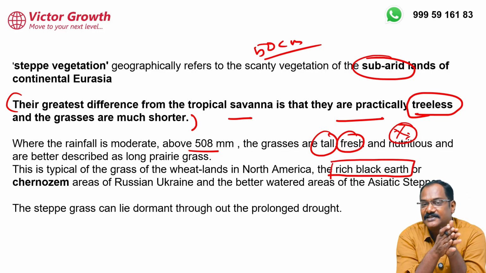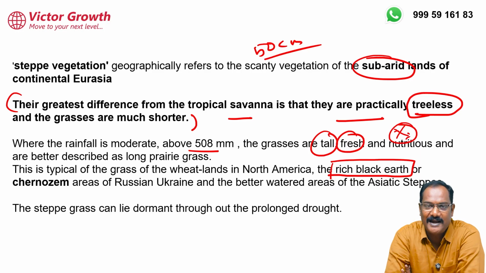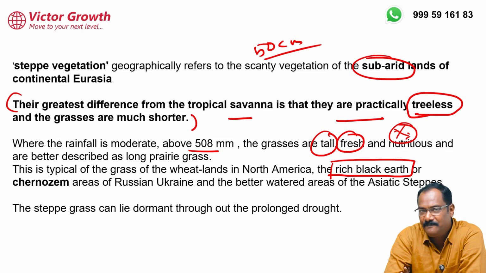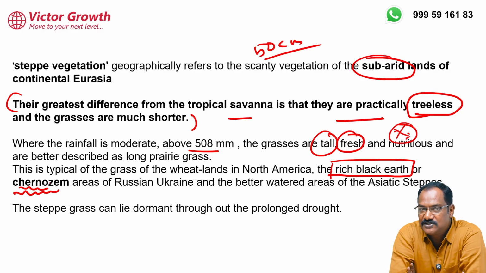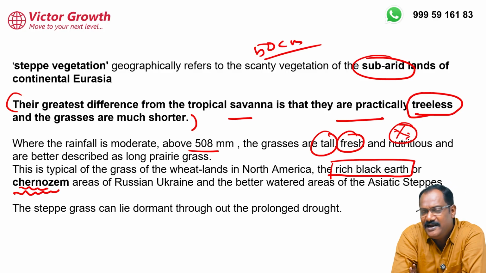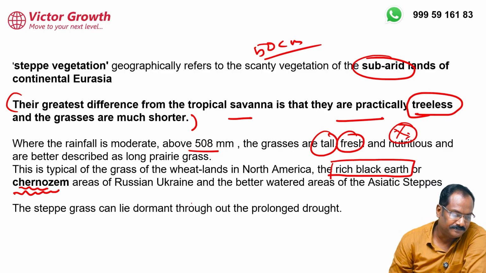The soil of this climate is also very superb, highly nutritious. They do not think about manuring it. They do not think about fertilizer and all. Naturally, they are fertile. So they are known as rich black earth, or technically known by the name Chernozem. Please note down this point. Chernozem is the name given to the soil found in this temperate grassland. They are highly nutritious, with no need for any manuring. Simply they will support the agriculture.